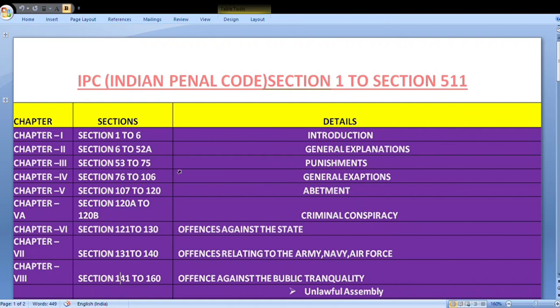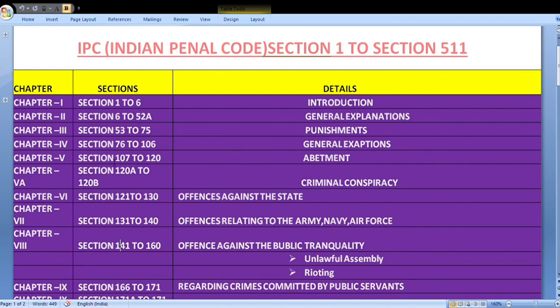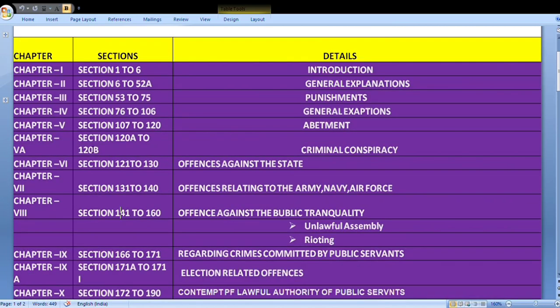Chapter 4, Section 76 to 106, General Exceptions. Chapter 5, Section 107 to 120, Abetment. Chapter 5A, Section 120A to 120B, Criminal Conspiracy. Chapter 6, Section 121 to 130, Offences against the State.